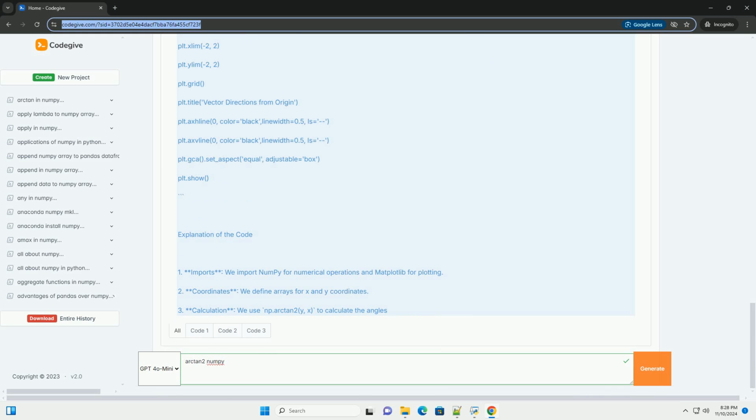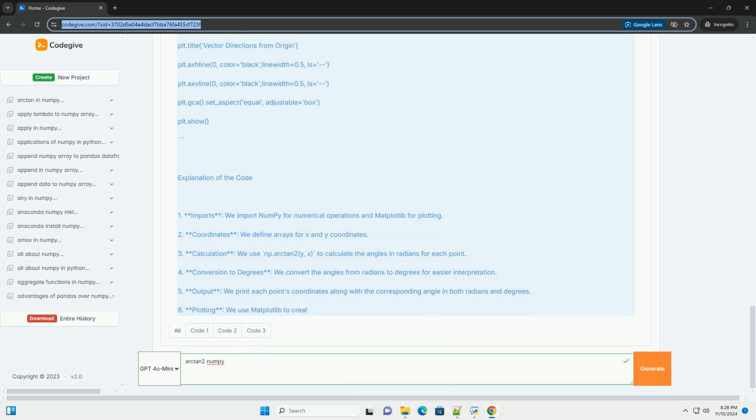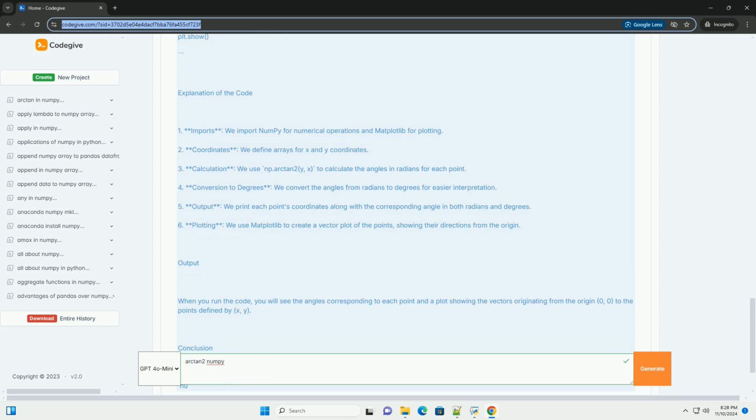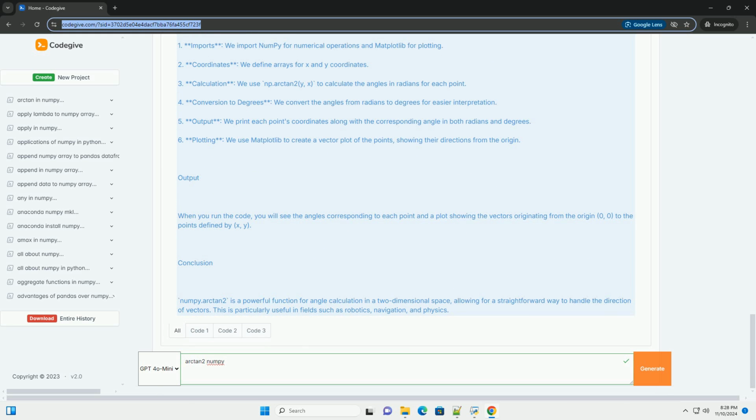Understanding numpy.arctan2. The function takes y, the y-coordinate, the opposite side of the angle, and x, the x-coordinate, the adjacent side of the angle. The output of numpy.arctan2 is the angle in radians between the positive x-axis and the point given by the coordinates (x, y). The result is in the range [-pi, pi].